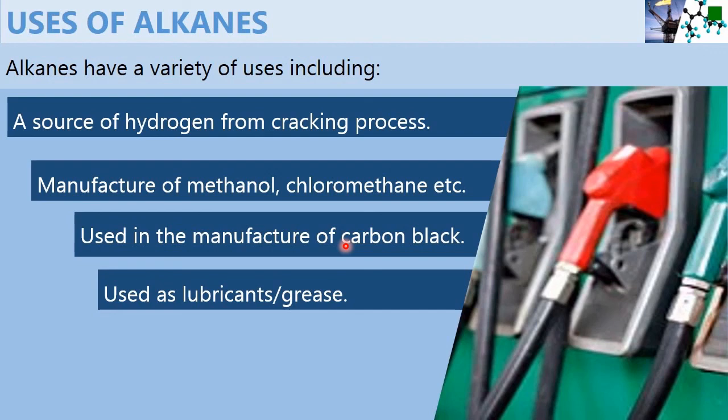Now it is also used as lubricants, grease. So alkanes are converted into what? Soft grease, which we employ in the automobile industry to avoid friction for the smooth run of the engine or the vehicles. So we use those as lubricants. Let's wind up our discussion with these four uses only. In higher classes we learn many uses and we apply the knowledge in the industry. That becomes the application part of the chapter.